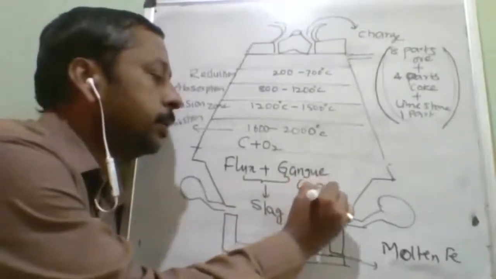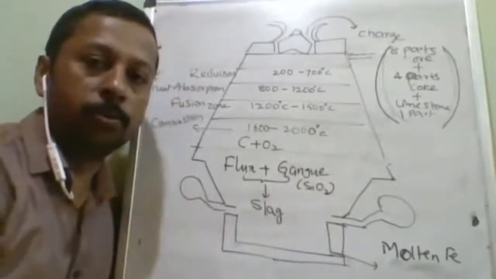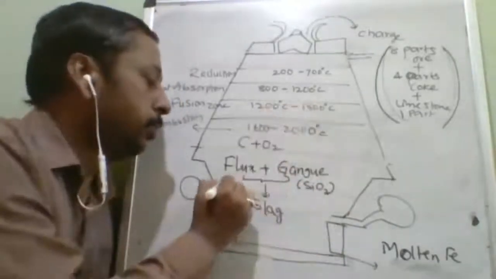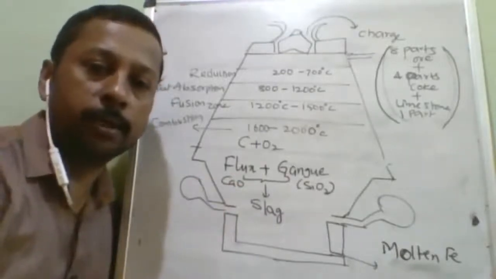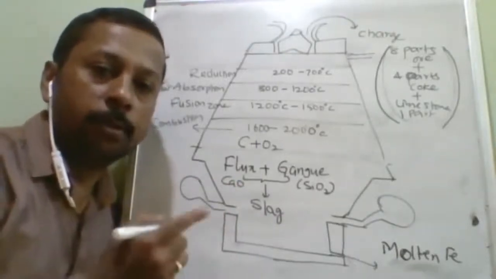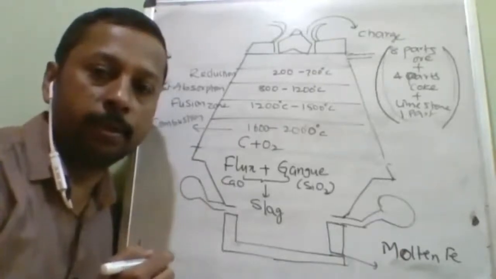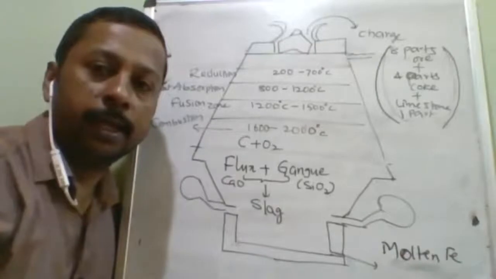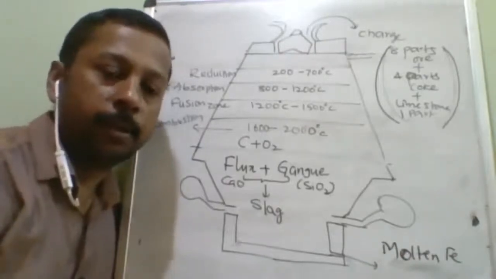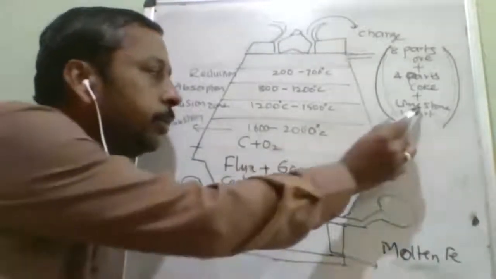In this one, what is the gangue? SiO2. And what are we adding? Limestone, which is CaCO3. Actually, CaCO3 will produce CO2, so see here, the direction is also very important.